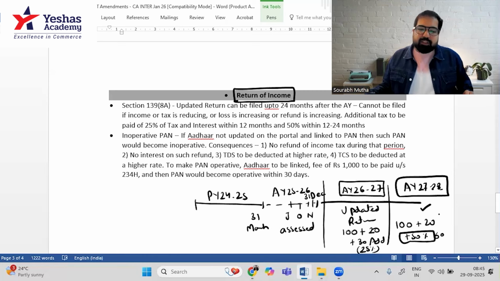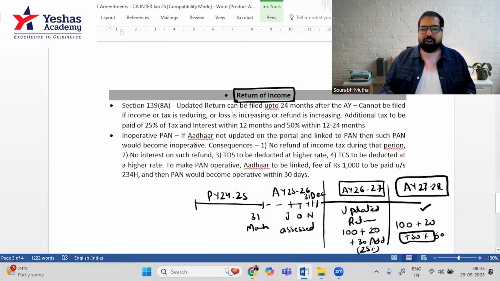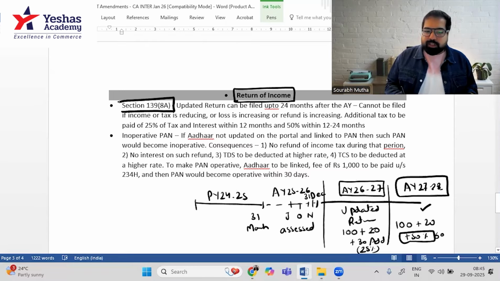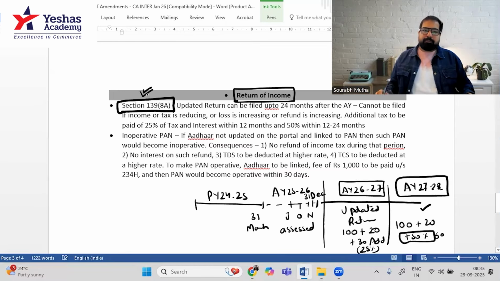This is the additional tax you have to pay because you did not come out clean when you were supposed to come out clean. This is called return of income, updated return. Section is 139(8A), important section, keep it in mind.